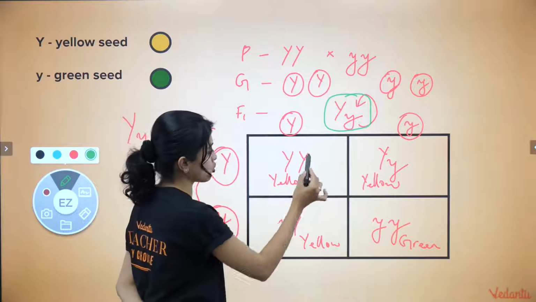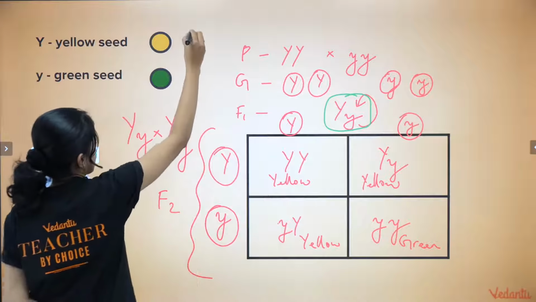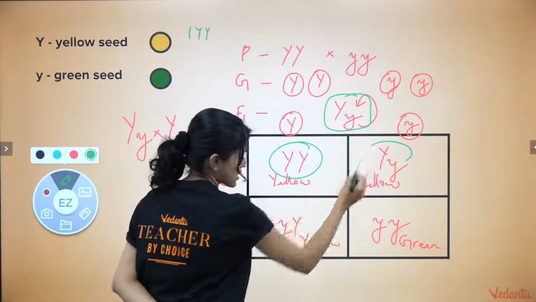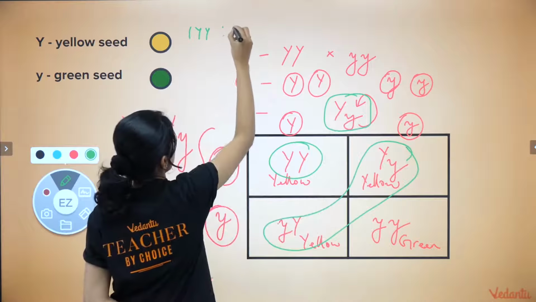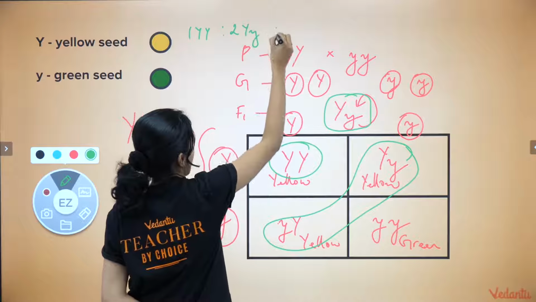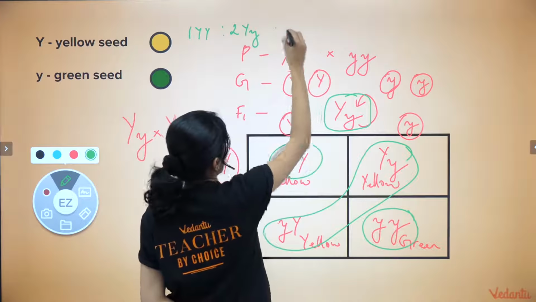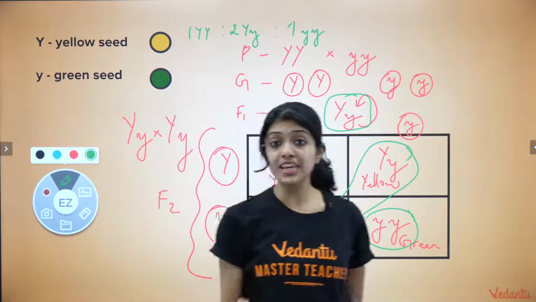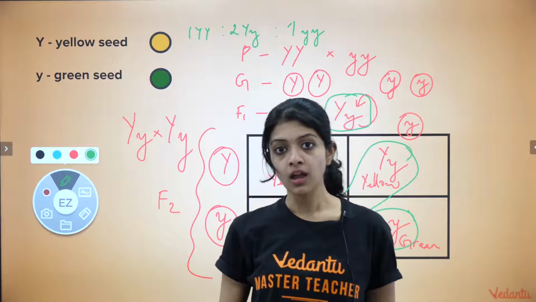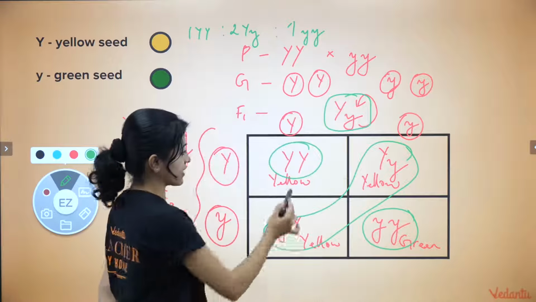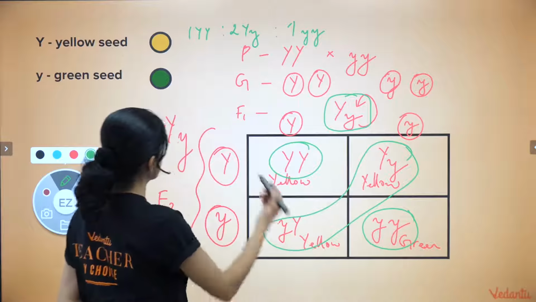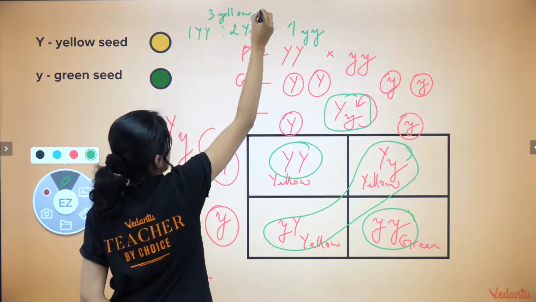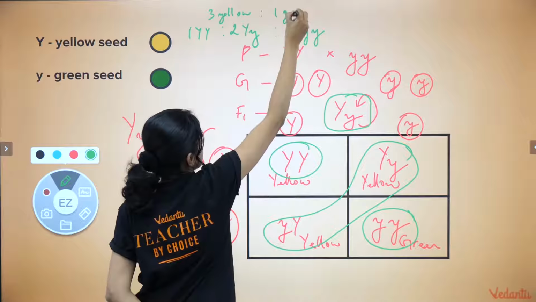The genotypic ratio will be 1 capital Y, capital Y, which is this, 2 capital Y, small y, and 1 small y, small y. This is our F2 genotypic ratio. What about the phenotypic ratio? That's very easy, right? You have 3 yellow here and 1 green here. So that makes it 3 yellow is to 1 green.